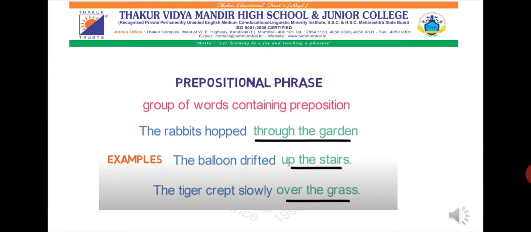Another example, the balloon drifted up the stairs. Now, up is the actual preposition and the stairs is the object that it governs, and therefore up the stairs is the prepositional phrase. The tiger crept slowly over the grass. Over here, the actual preposition is over, and the grass is the object that it governs, and therefore over the grass is the prepositional phrase.